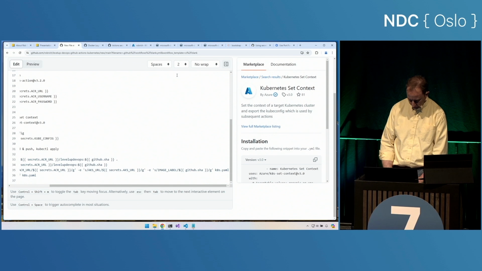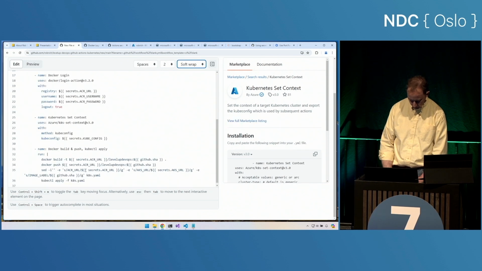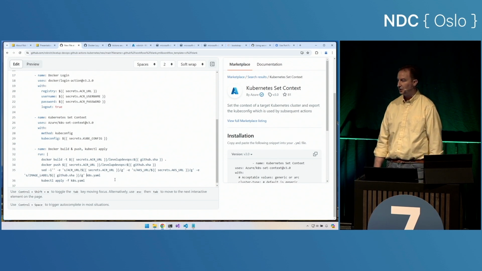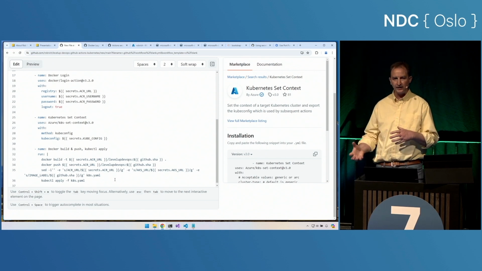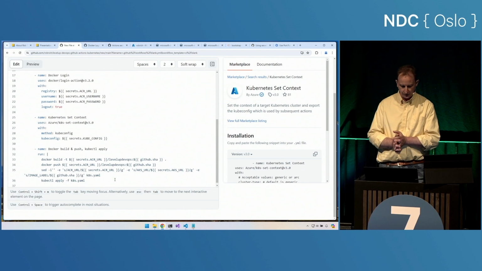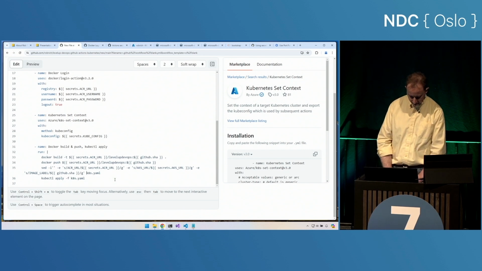Here's that sed expression, and I'm going to wrap it so that we can see it. I'm going to sed, without backup, the text ACR URL with the value of that secret, the text AKS URL with the value of that secret, the text image label with the GitHub SHA, and I will do all that inside the Kubernetes YAML file. Cool. So just a quick sed to be able to find and replace inside that text file to get the actual values into place that we need for this Kubernetes YAML file.